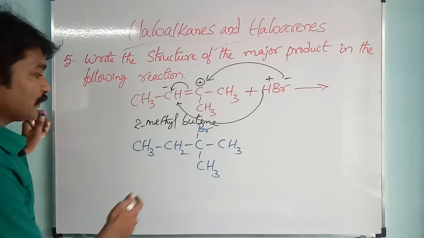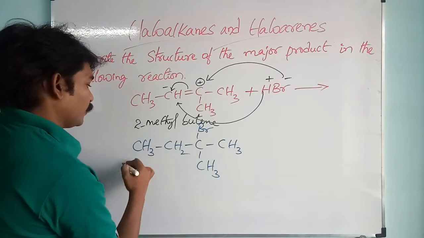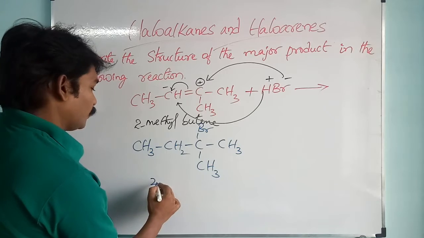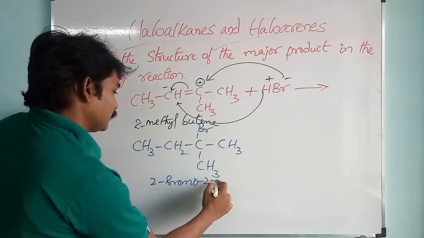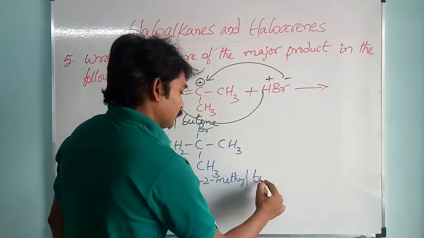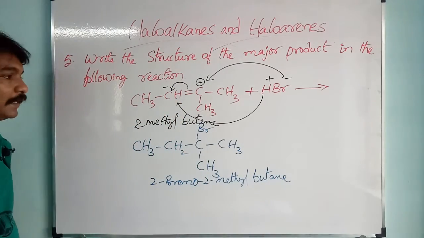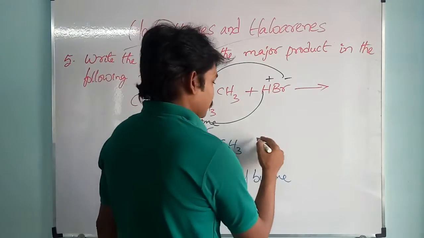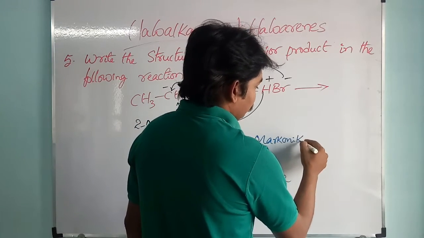What is this compound? 1 2 3 4, 2-bromo-2-methylbutane. Here it is following Markovnikov's addition. It is following Markovnikov's rule.